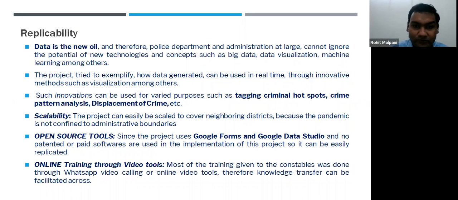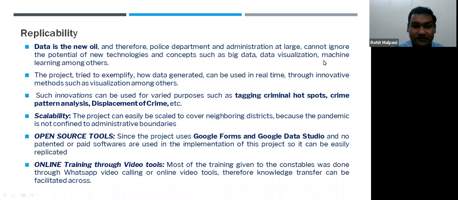With respect to this software, I would like to say that since data is currently the biggest information and biggest power for almost any department, police or administration, based on data and visualization only, we can take better decisions. We have been doing this as an open source project, and it has not involved any cost. We developed it in-house using Google Forms, Google Spreadsheet, and Google Data Studio, which is not a patented or paid software. It can be used by any district, any layman, and he can develop a customized solution for his own district, his own tehsil, a village, or anywhere.